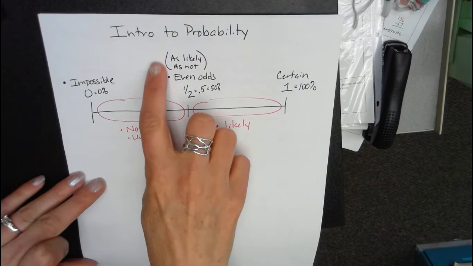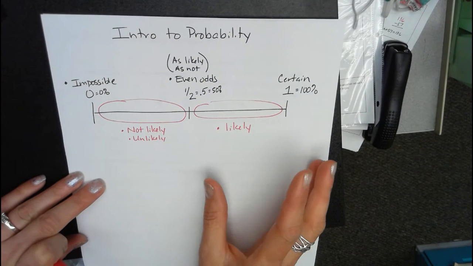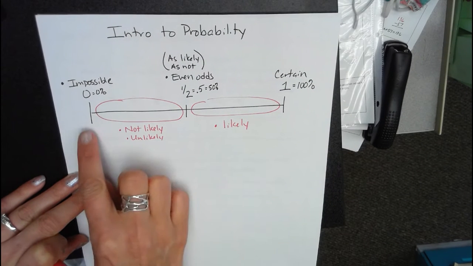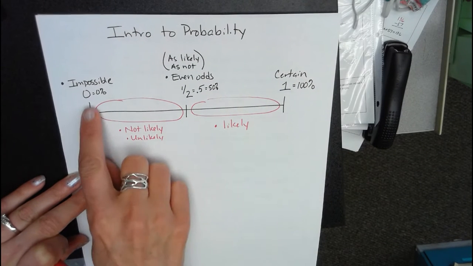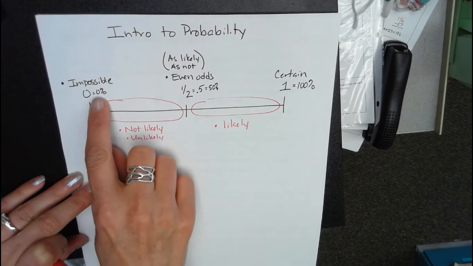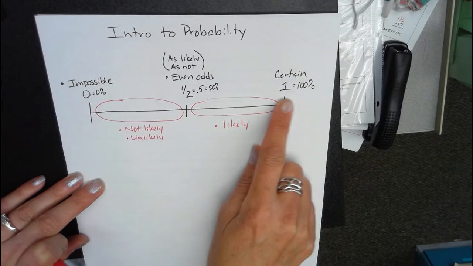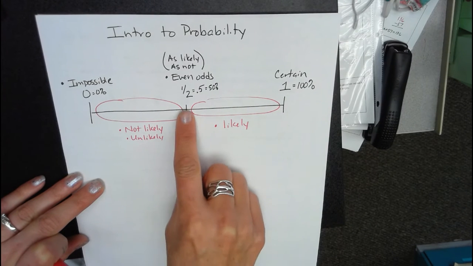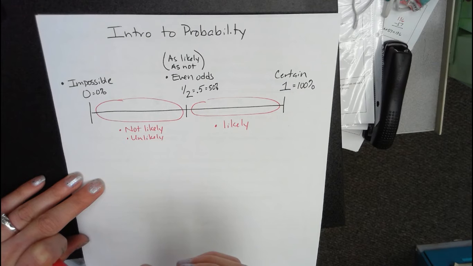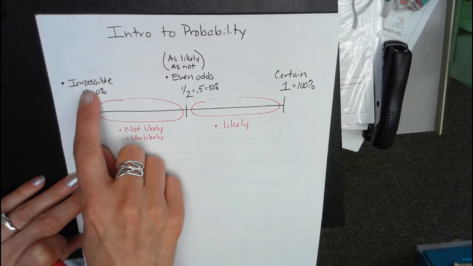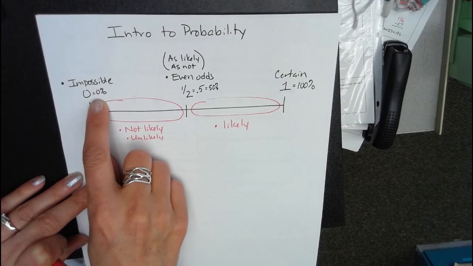We're going to be starting a lesson on probability today, just an intro into this area. And the most important thing is that we understand that probabilities are between 0 and 1, or we can say between 0% and 100%. There are 3 points that are very special, and so they have names to them. Impossible is a 0%. That would be like the sun will not rise tomorrow.